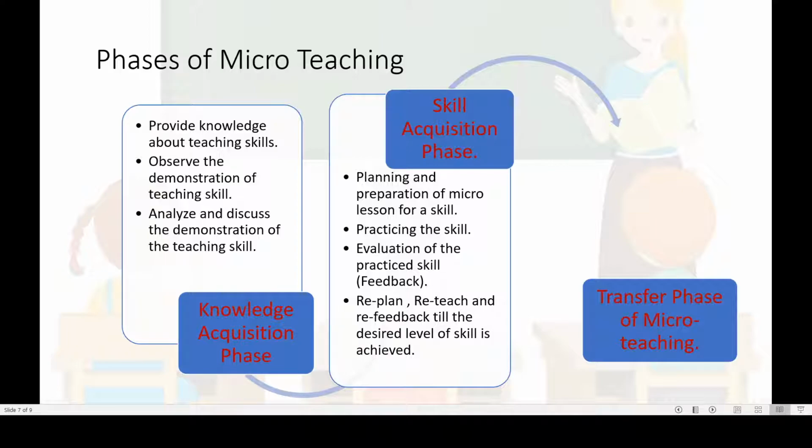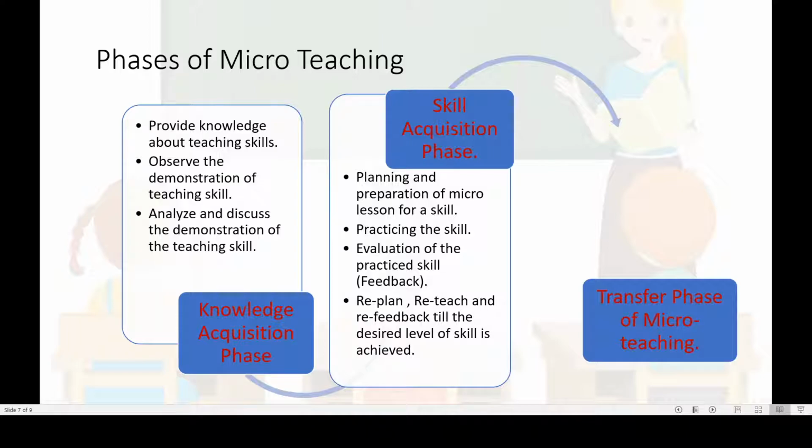Once they have knowledge and are aware of the skill and how to work on it, next is the skill acquisition phase. In this phase, they will plan and prepare micro lessons for that particular skill. Based on the demonstration they saw, or the knowledge they received from their teacher educators, they will start planning their lesson and prepare a detailed micro lesson for that particular skill.